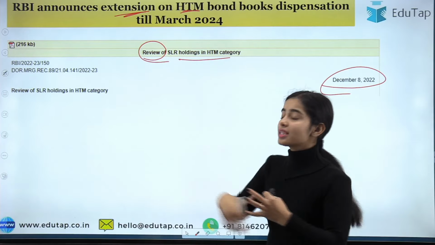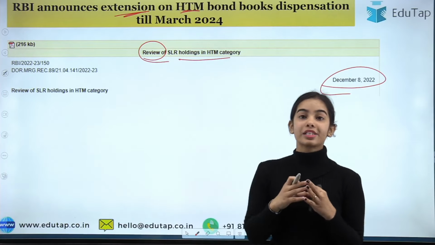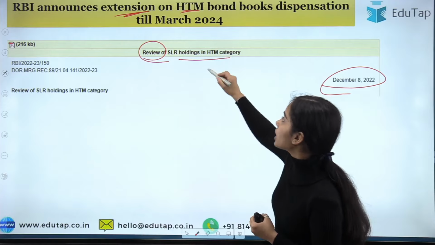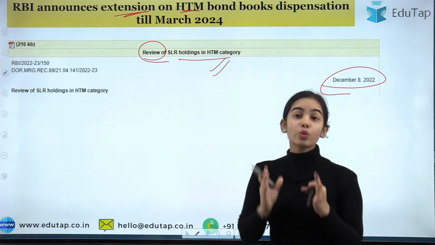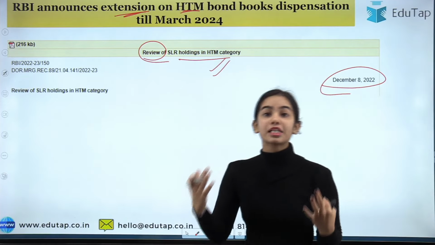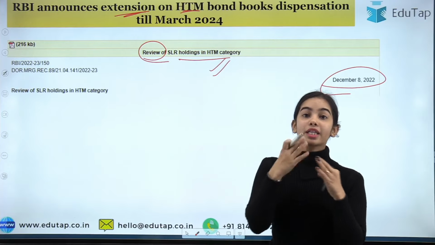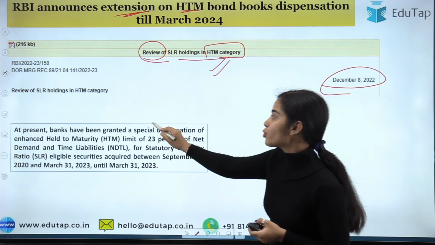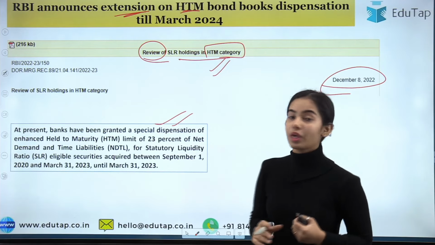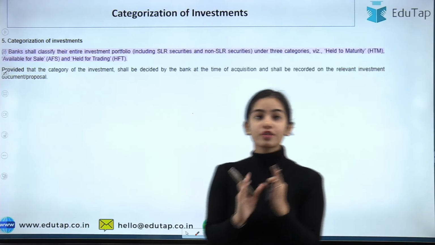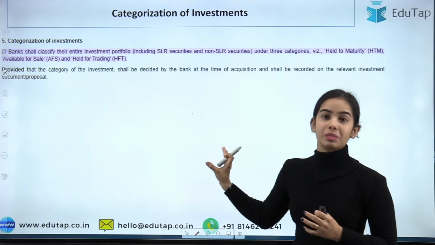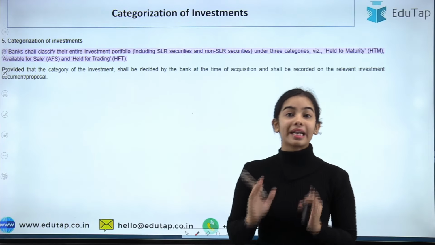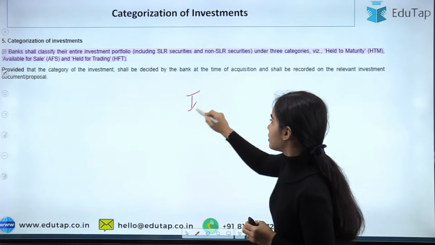So before understanding this review of SLR holdings in the HTM category, let's understand what this HTM category is. Then only will you be able to understand the extensions, or the phased path. So first, let's understand the HTM category before moving to this news article. First of all, the categorization of investment. This is what the HTM category is.